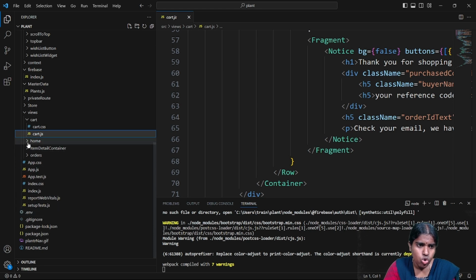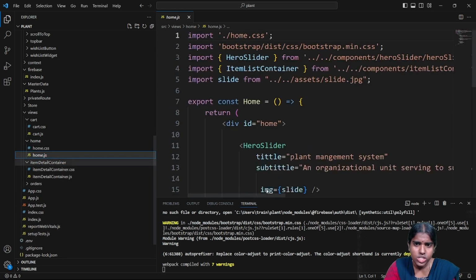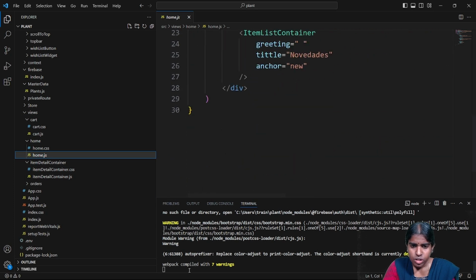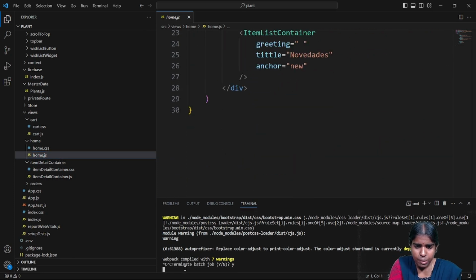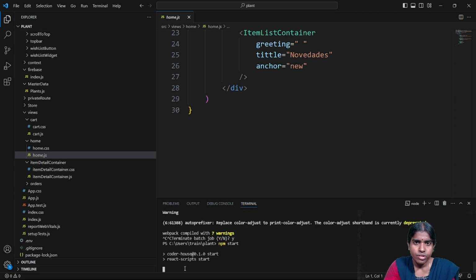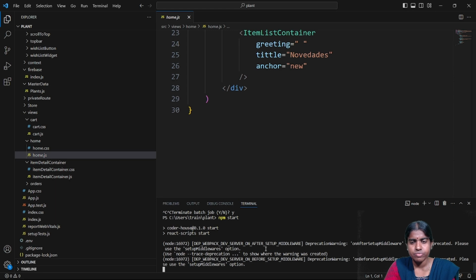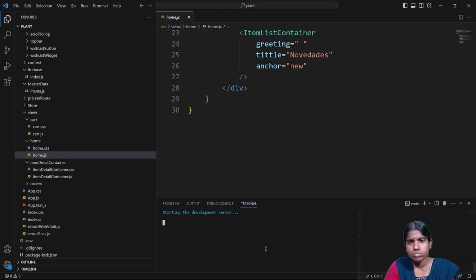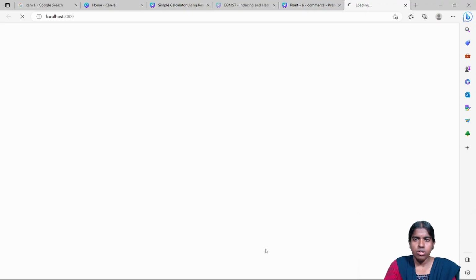And I have this home. Inside this, I have this home.js file. Next I'm going to discuss the implementation with you. Once I want to start this project, just give the command npm space start. All my React scripts will be executed and the results will be displayed in my web browser. It is going to take some time.